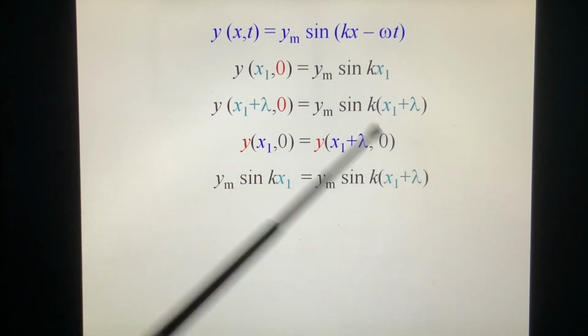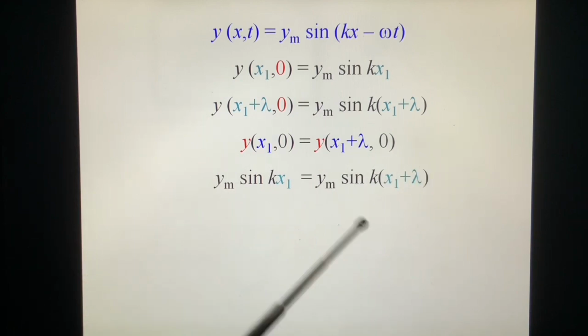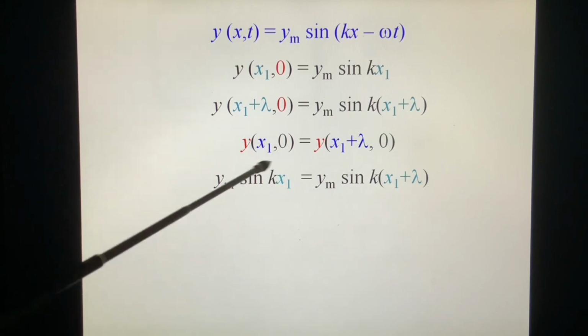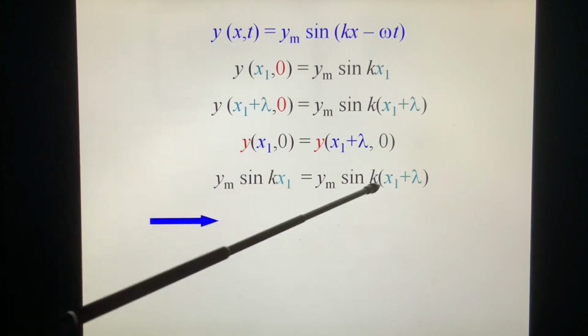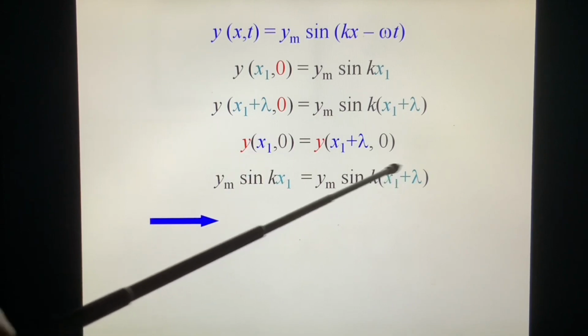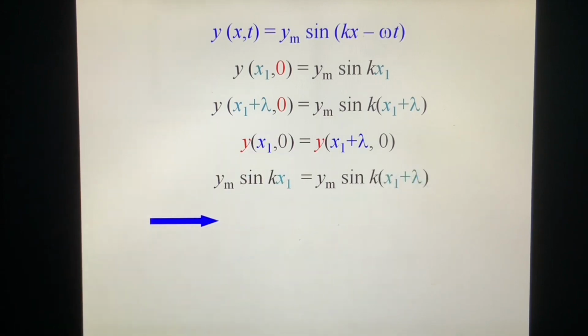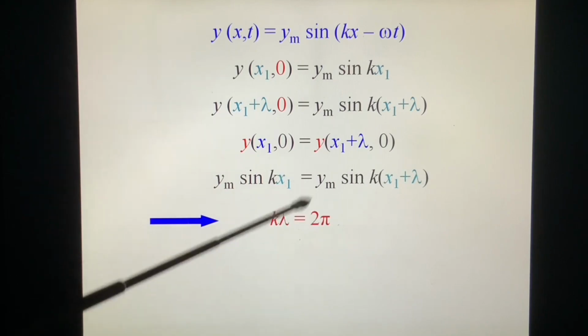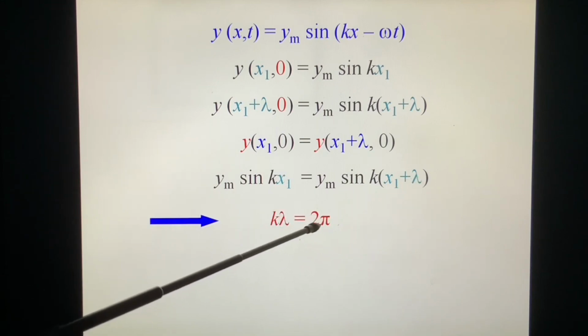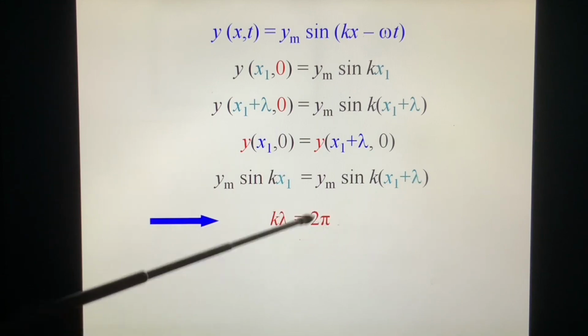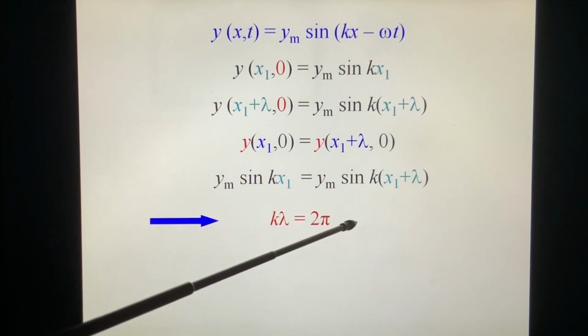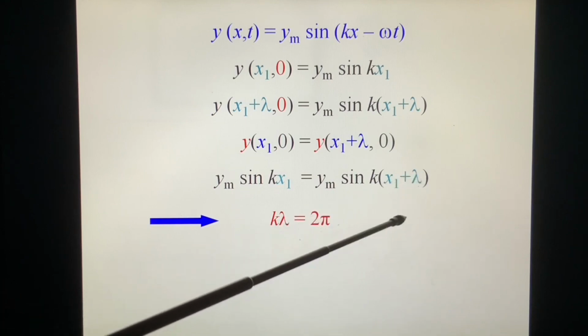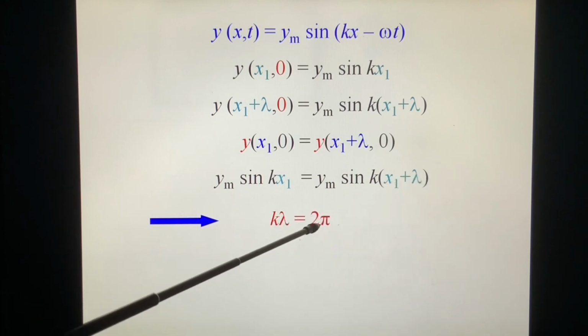We compare these two. ym cancels out. So the phases inside must be the same, or differ by a certain amount. kx1 plus k lambda. By trigonometry, k lambda must be equal to 2 pi, or 2 pi times m. Since we take the shortest repetition, we take m equal to 1.